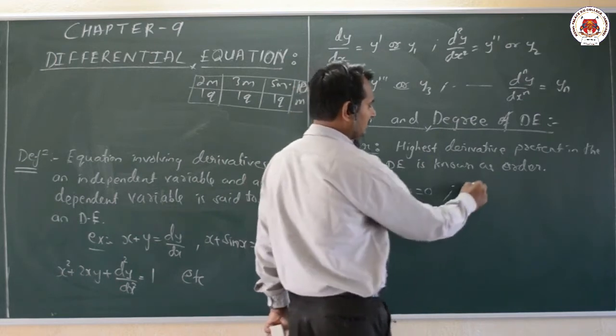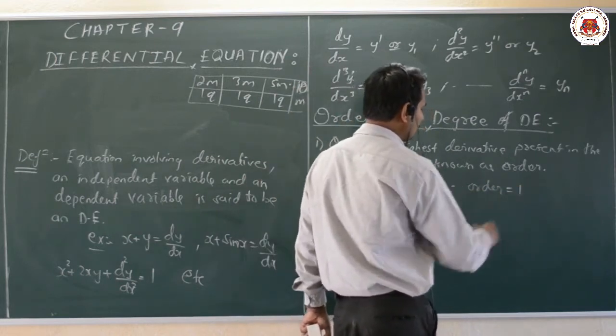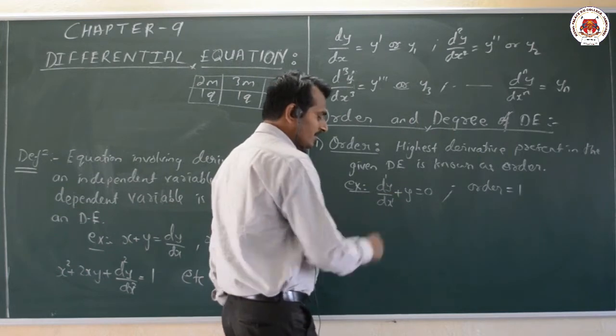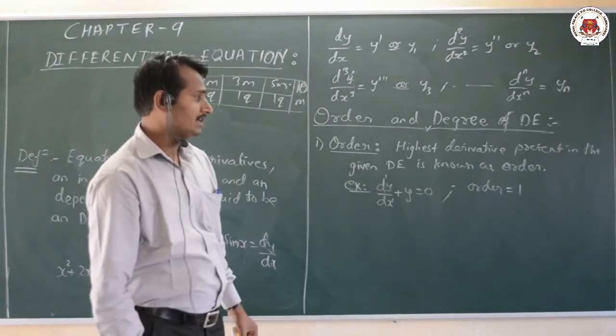Here, order is nothing but 1, that is d raised to 1 y divided by dx raised to 1, the highest order, that is 1 here.